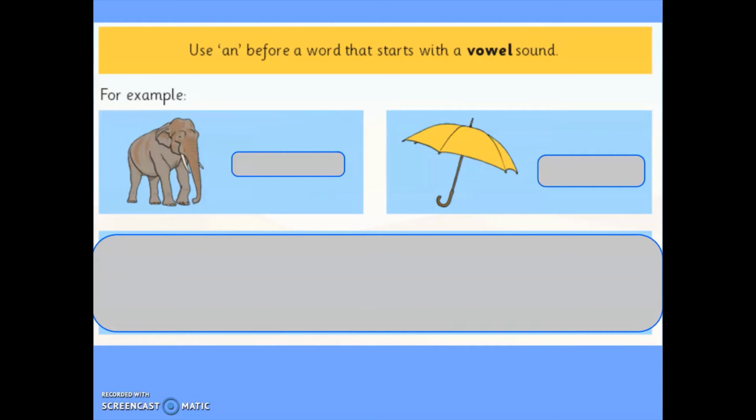Therefore, it's important to remember that we need to use an before words that start with a vowel sound. For example, elephant begins with an E, an elephant. Umbrella begins with an U sound, an umbrella.